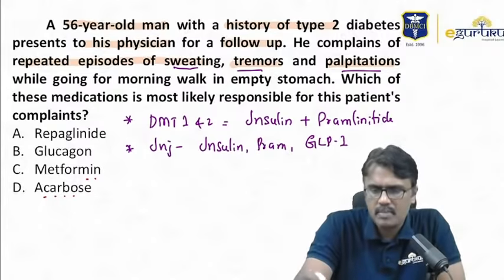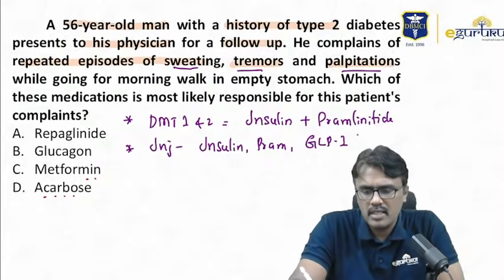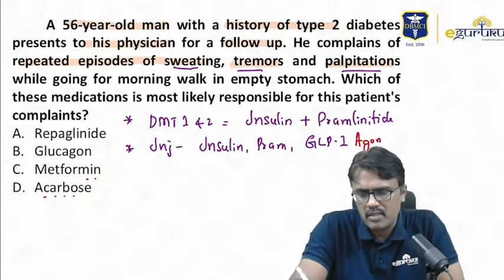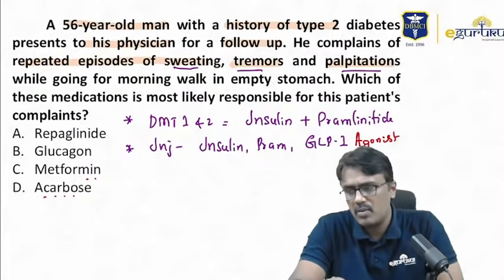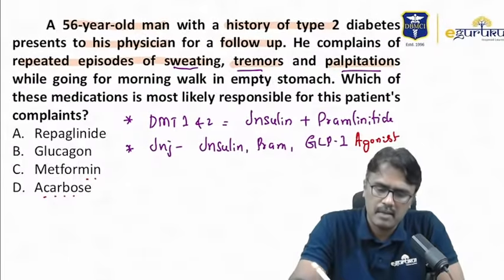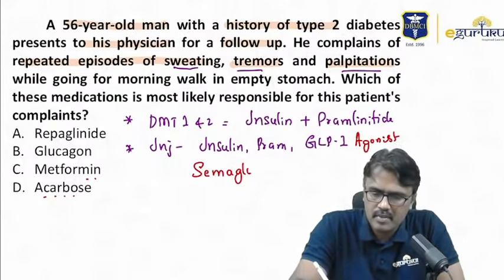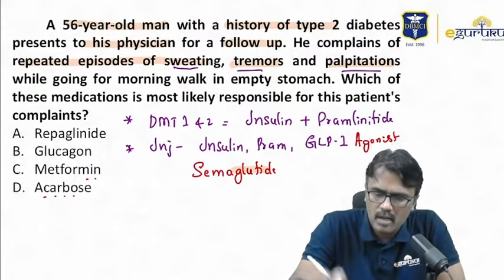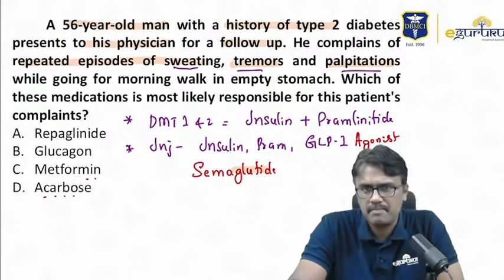Now, a recent update should be understood. A GLP-1 agonist is usually given as an injection, but one drug can be given both as injection as well as oral. What is that name? It is called semaglutide. Semaglutide is a GLP-1 agonist which can be given orally as well as a subcutaneous injection.